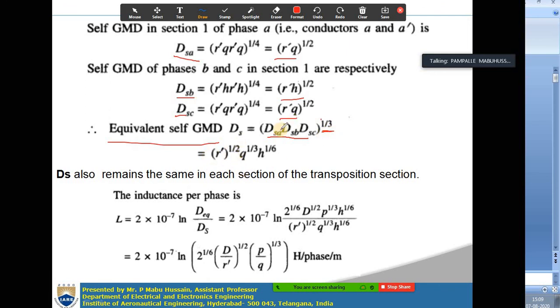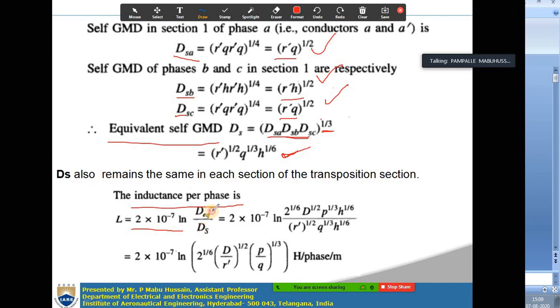You substitute all these three expressions in this equation, and finally you get ds equal to this value. So the inductance per phase is 2 into 10 power minus 7 ln dm by ds, where dm is the same as d equivalent.